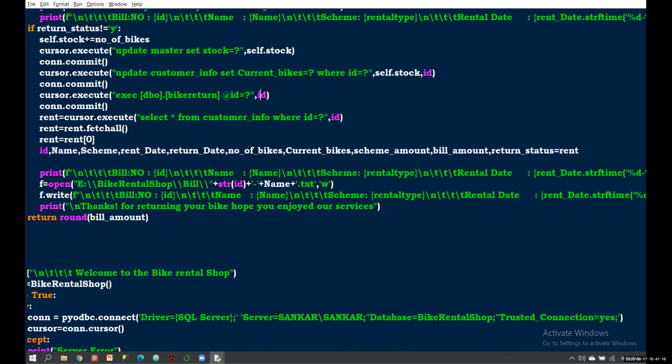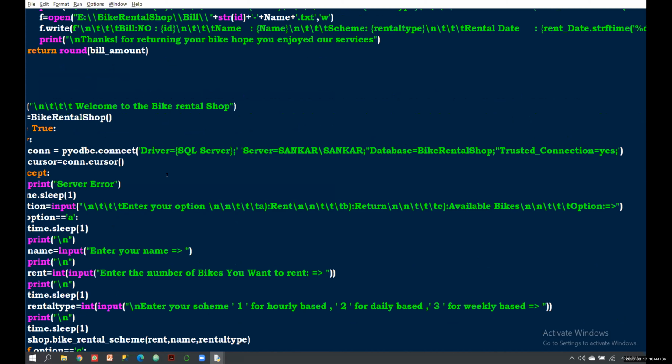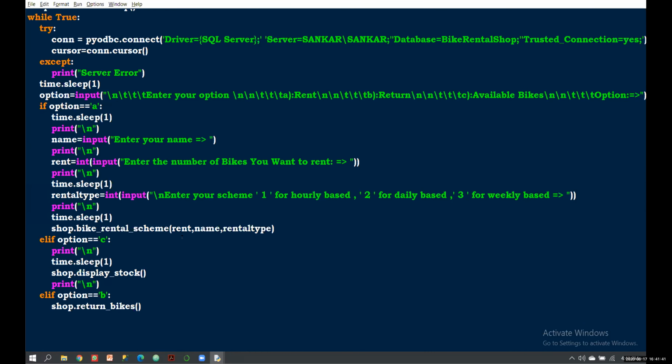Then after the update, I'm going to get all the values from customer info for that particular ID using fetchall, grab that tuple, and after tuple unpacking, I print those values, right, and it returns the bill amount. That's all. And if the person chose C, it goes to shop.display_stock and displays the stock.